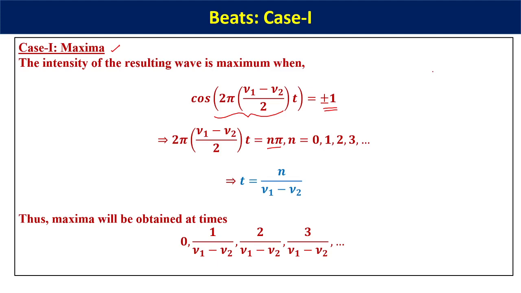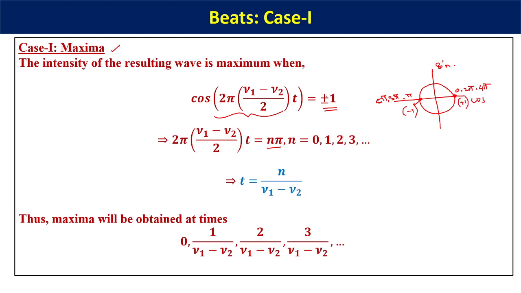Why? Once again, remember this particular circle. So this is the cosine line, this is the sine line. This time I'm talking about nπ. nπ means where n is equal to 0, so either this point or this point, because this is 0, this is π, this is 2π, this is again 3π, this is 4π, this is 5π. So what is the value of cos at this particular point? It is minus 1. The value of cos at this point is plus 1.